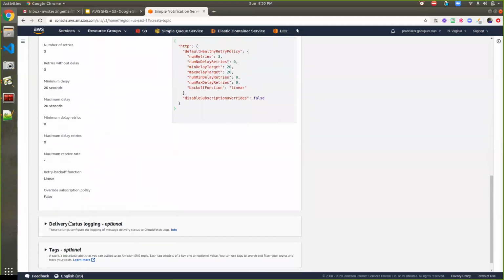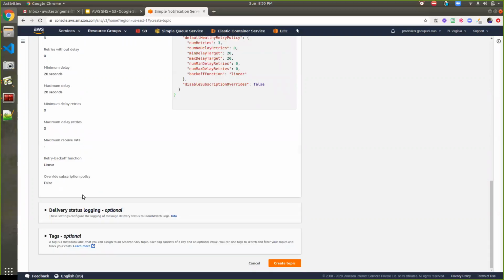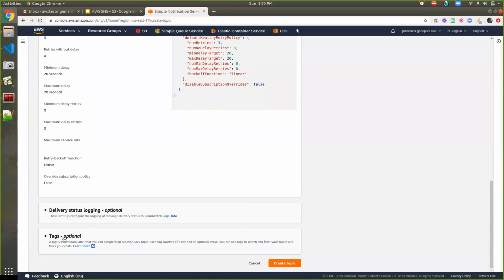And here is delivery status logging. If you want to log it, you can enable that, at the Lambda level, the queue level and in CloudWatch logs. You can enable and do that. It will add some additional cost, based on the type of resources you are using. As of now this is not required for me. And the tags are optional here, so I'm keeping it blank.